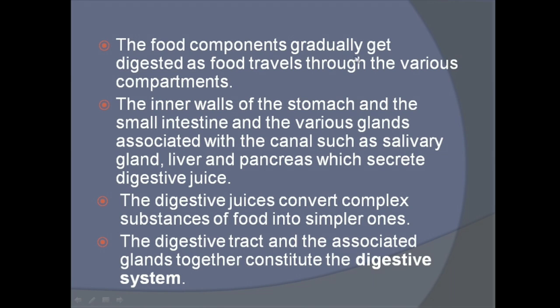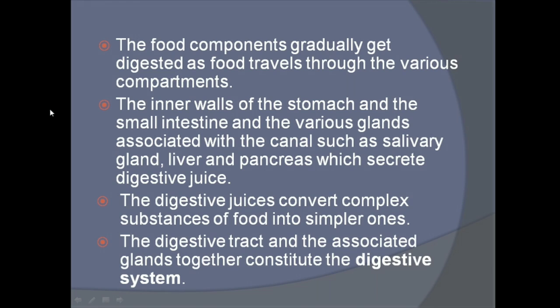The food components gradually get digested as food travels through the various compartments. Whatever food we take in gradually gets digested as it passes through the various compartments present in the alimentary canal. The inner walls of the stomach and the small intestine and the various glands associated with the canal, such as salivary gland, liver and pancreas, secrete digestive juice.